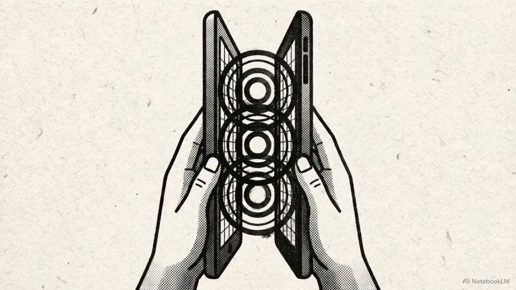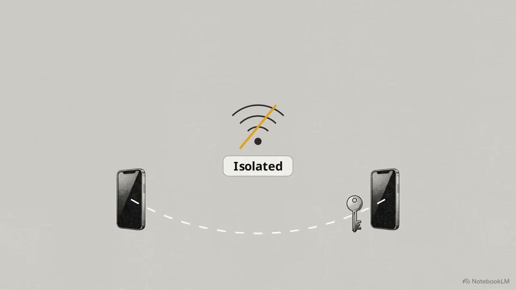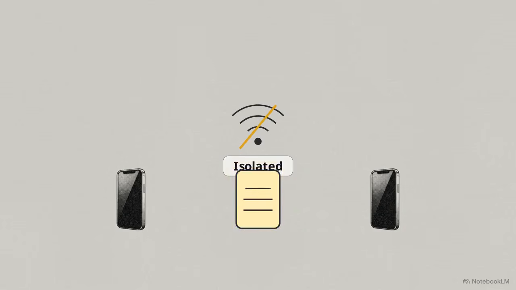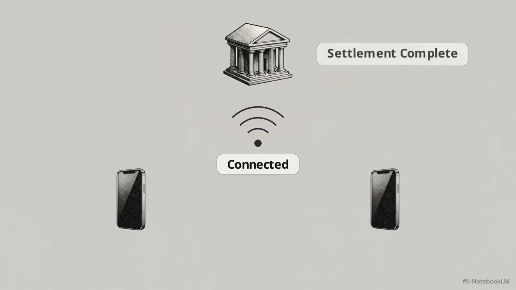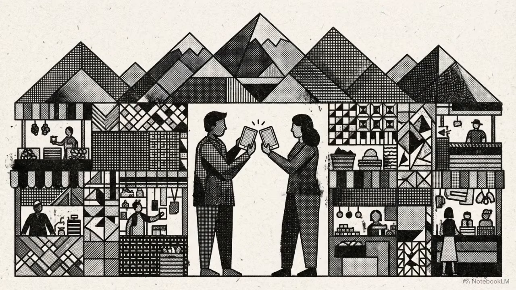NFC lets devices share data directly when held close together. To execute payments without the internet, two mobile devices, isolated from any network, execute a direct cryptographic handshake. They transfer a key, generating a localized ledger entry. This transaction is safely cached locally. The moment either device regains an internet connection, that cached entry automatically pushes upward, syncing with the main bank ledger for final settlement. Cryptographic offline settlement decouples digital financial inclusion from the strict dependency on continuous telecommunications infrastructure.